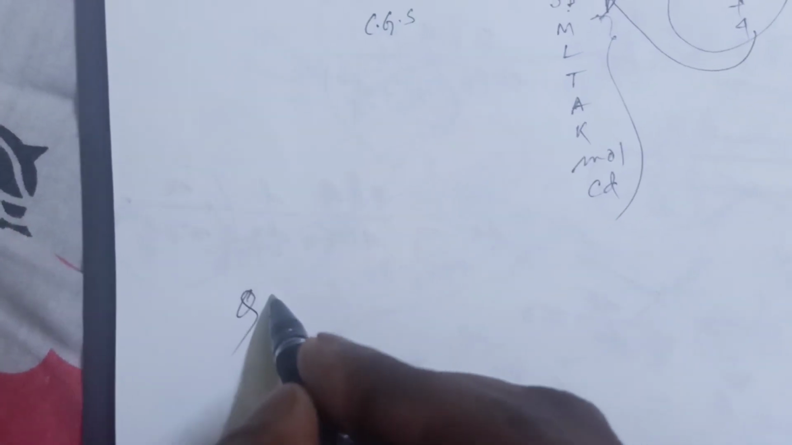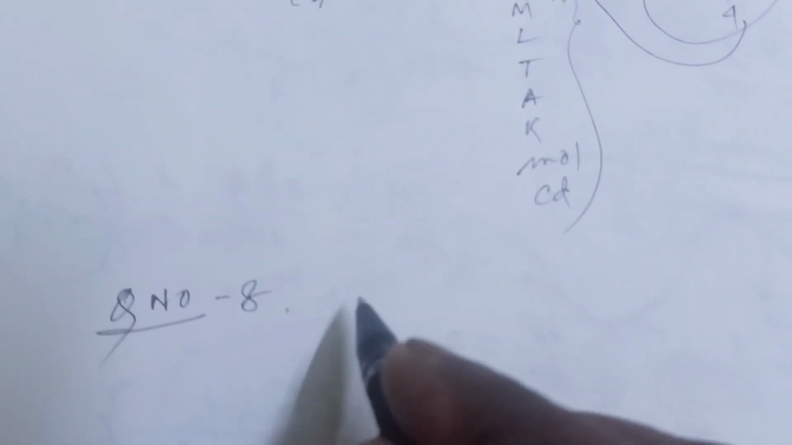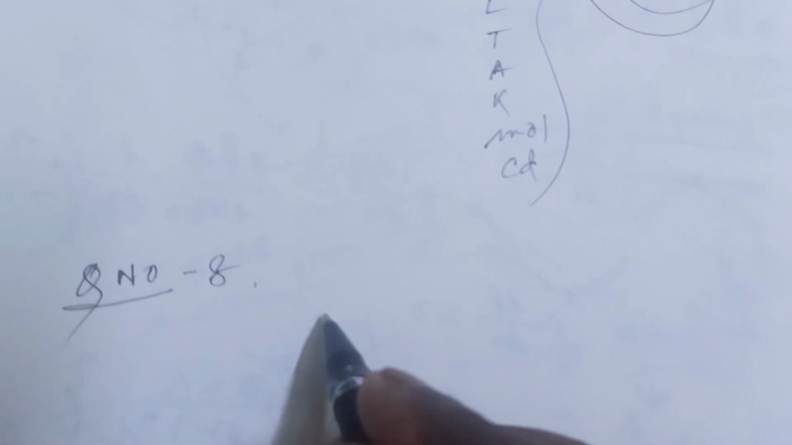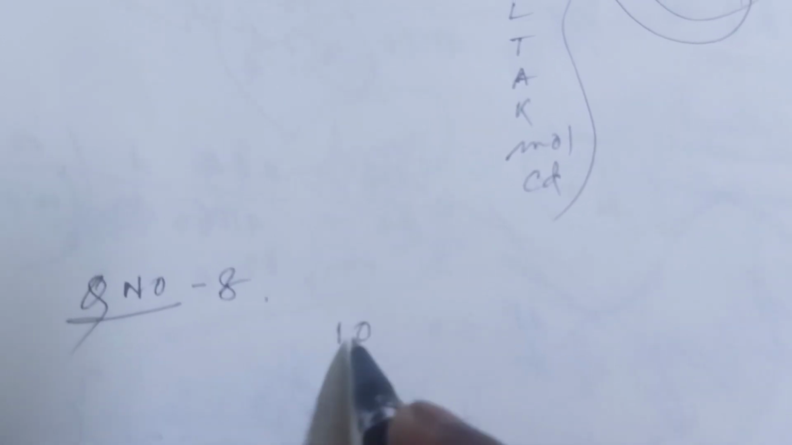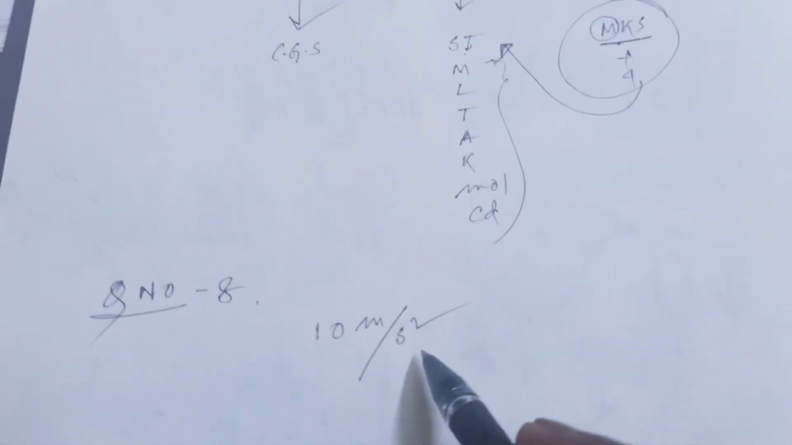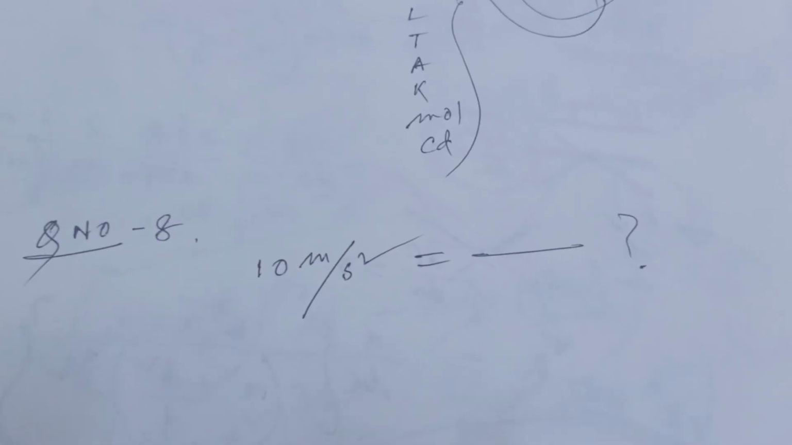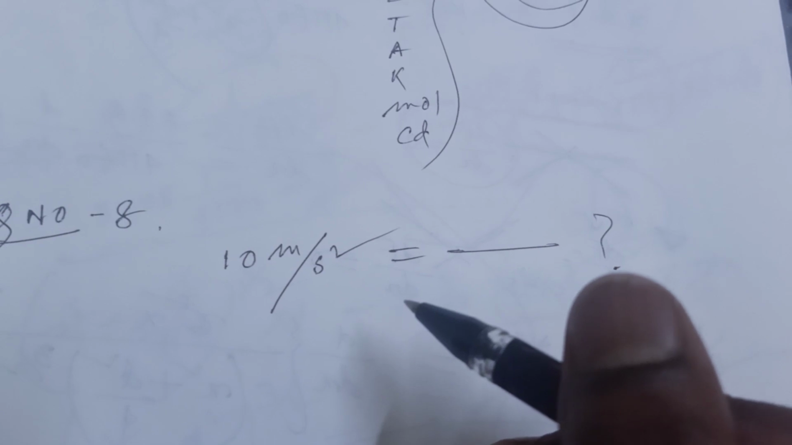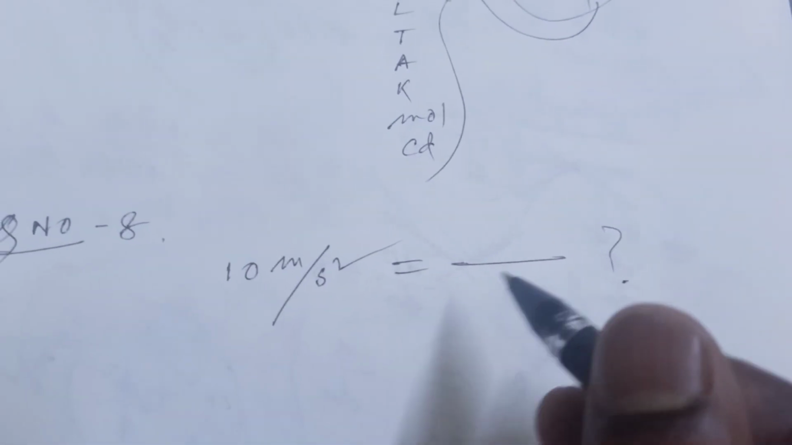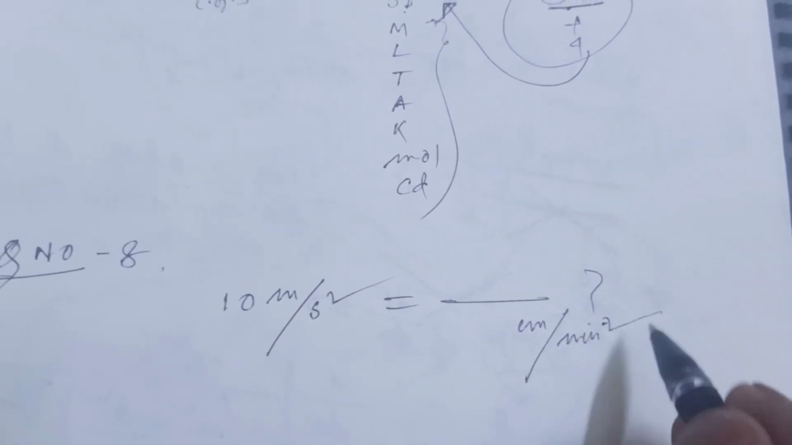Question number 8: acceleration due to gravity is given, that is 10 meter per second square, and you have to convert it into centimeter per minute square.